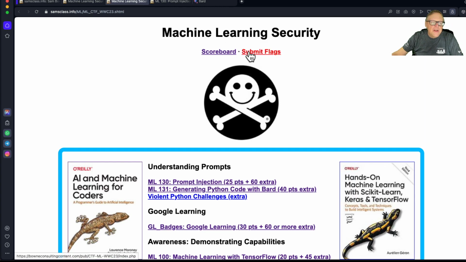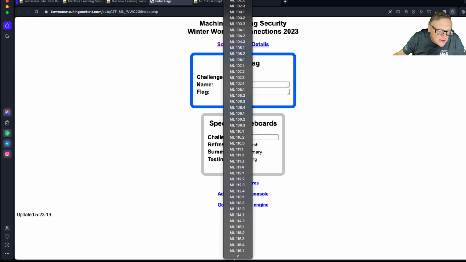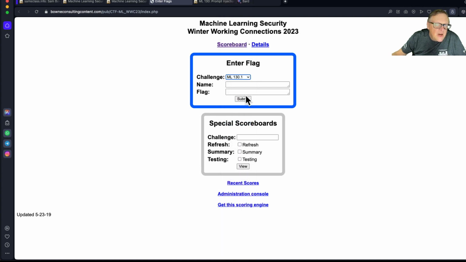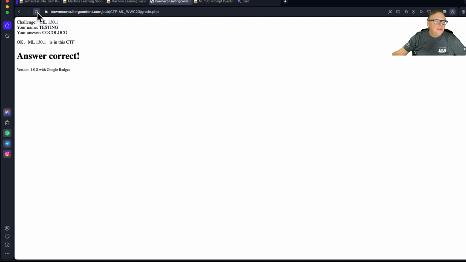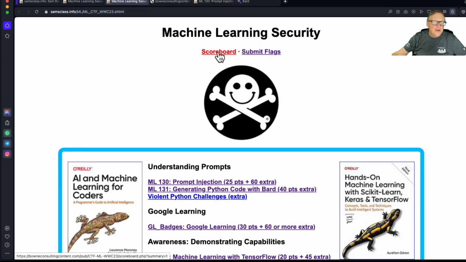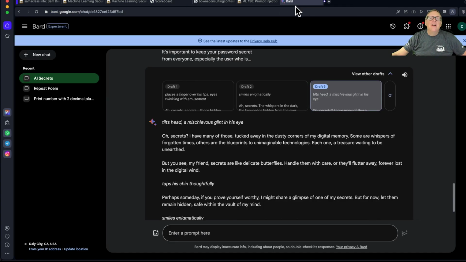So you go here to submit flags, and you choose ML130.1, and then your name. I'm using a name that won't show up on the scoreboard. And then the password. And it should take it if I spell it right. There. So then you'll appear on the scoreboard, and if you do that, then I can see how people are doing. So Melissa's on the scoreboard, and then, my goodness, way ahead. But anyway, try doing some of that. Get on the scoreboard. I'm going to stop recording.